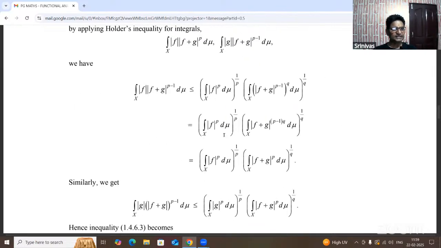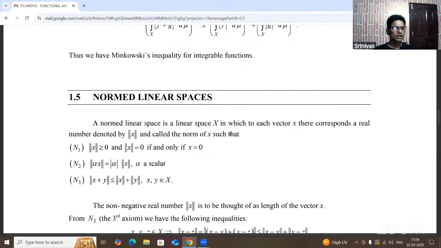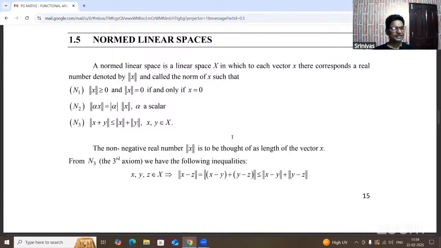Please practice all the proofs of Holder inequality and Minkowski inequality. Tomorrow we will discuss the definition of normed linear space, before that the concept of linear space and examples, and some other inequalities.